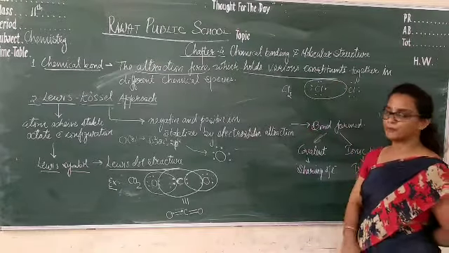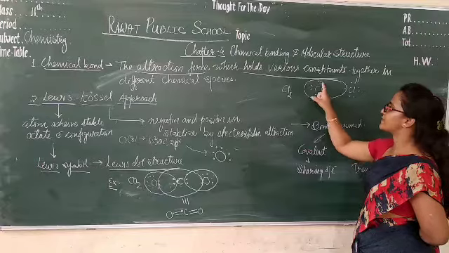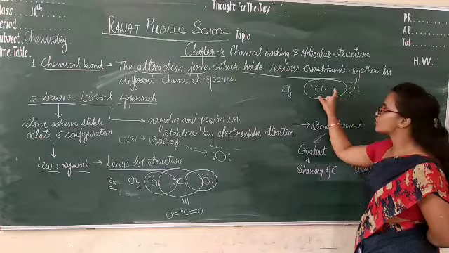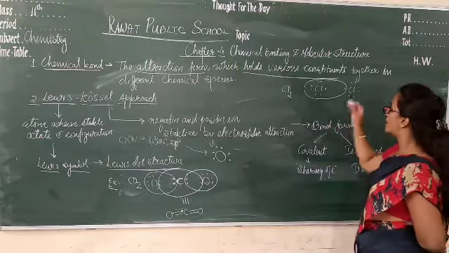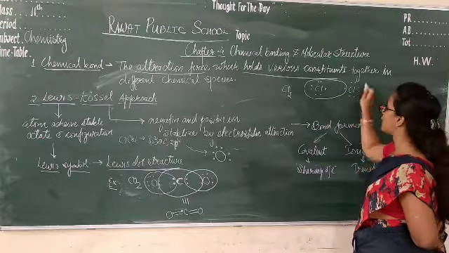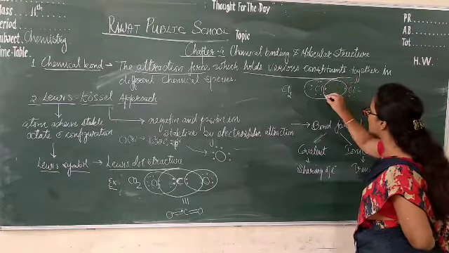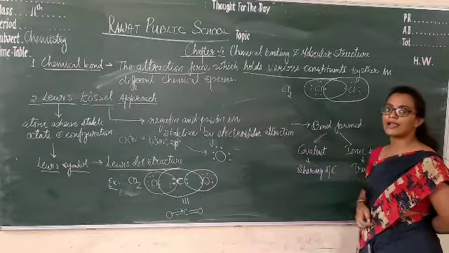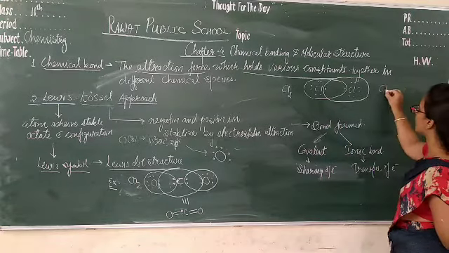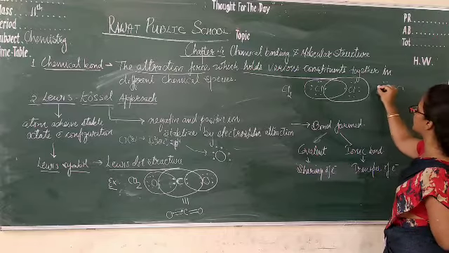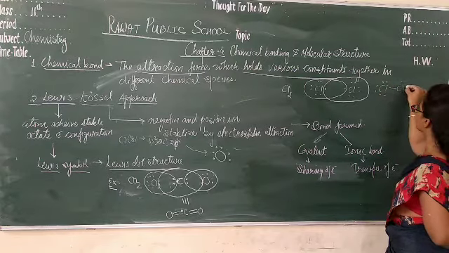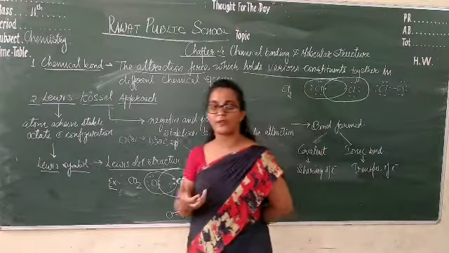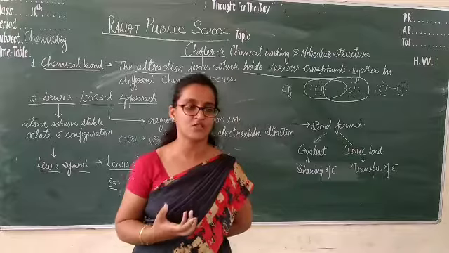Now, in this circle you can count 1, 2, 3, 4, 5, 6, 7, and one electron will come from the other chlorine, so that its octet will be complete. In the same manner, this chlorine also has only 7 electrons and shares 1 electron. So in the circle of this chlorine also there are 8 electrons, forming a single bond in Cl2, and the rest are 6 electrons. I hope you understand how we draw Lewis structures.